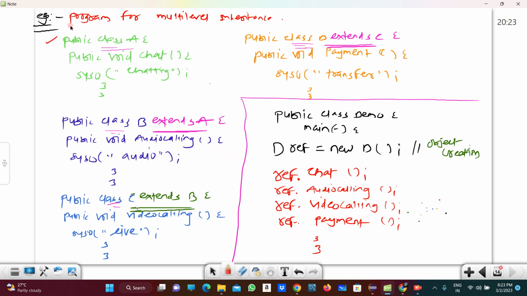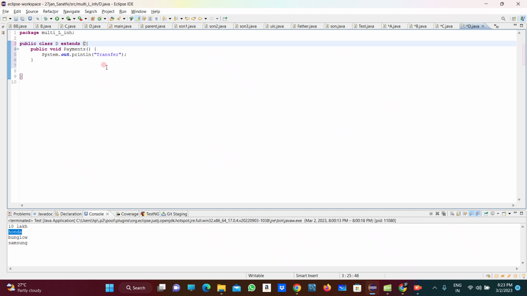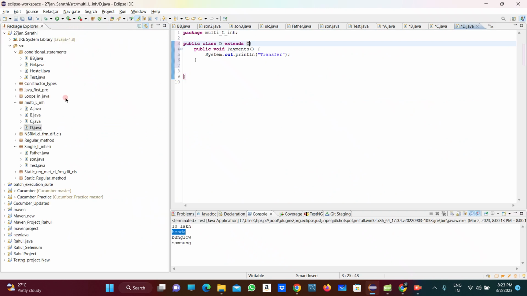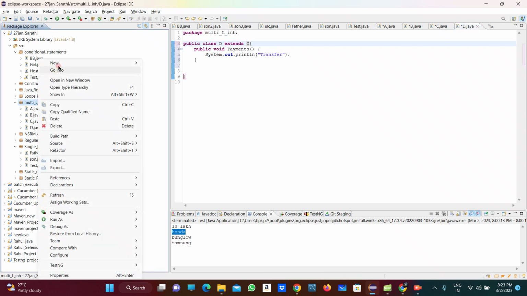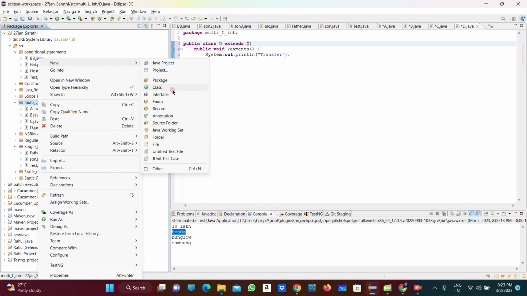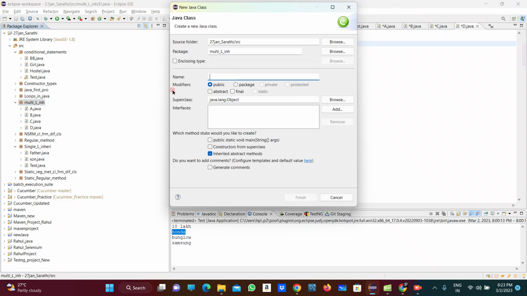We created this class A, class B extends A, then we created this, right? So the remaining part we also have to complete. So for that, under the same package I am creating another class.